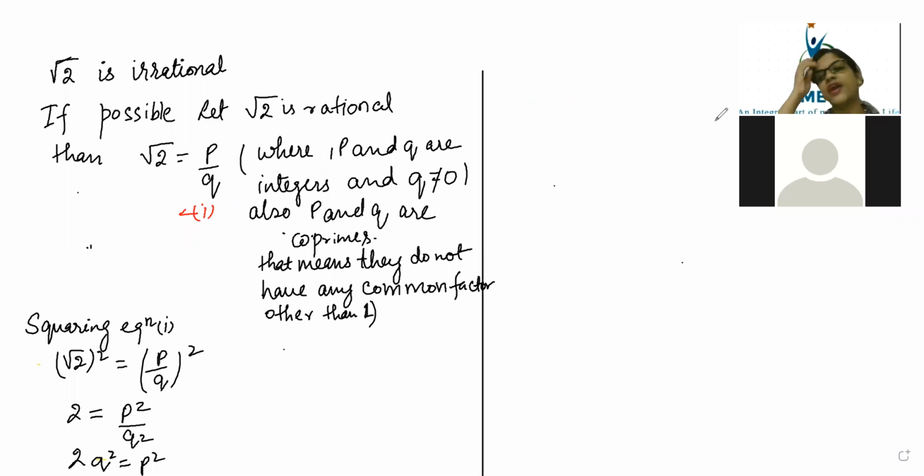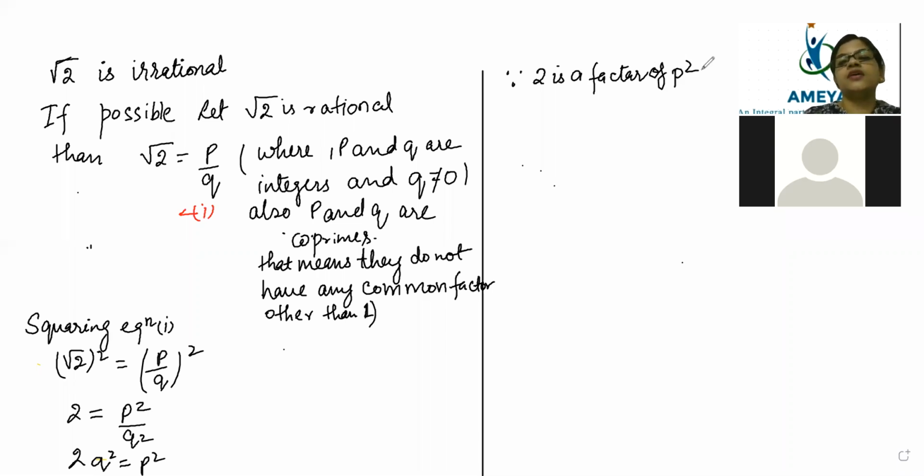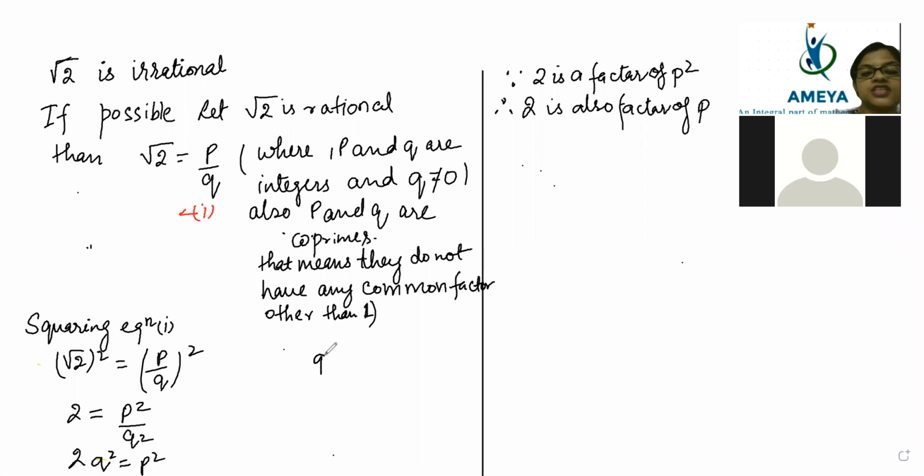Now here, what you will write? You will write here, since 2 is a factor of p square, therefore 2 is also a factor of p. So if 2 can divide p square, then definitely 2 can divide p also. Now take this as equation 2.